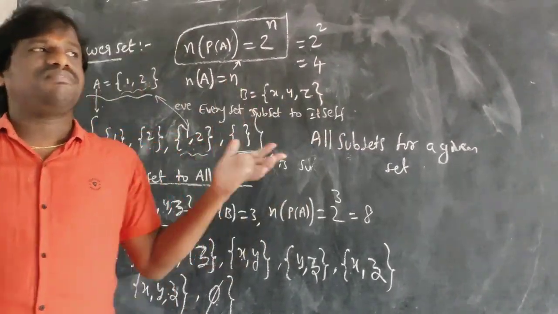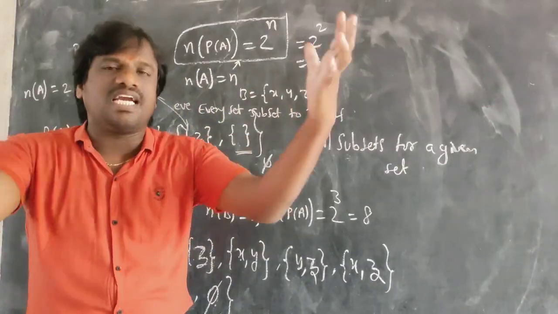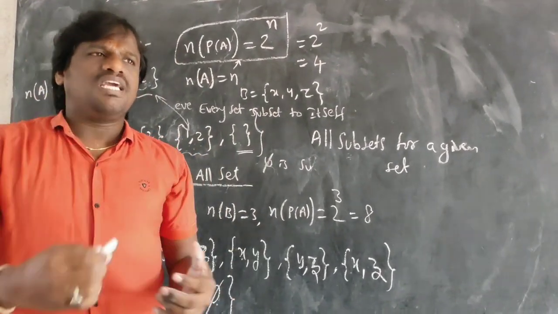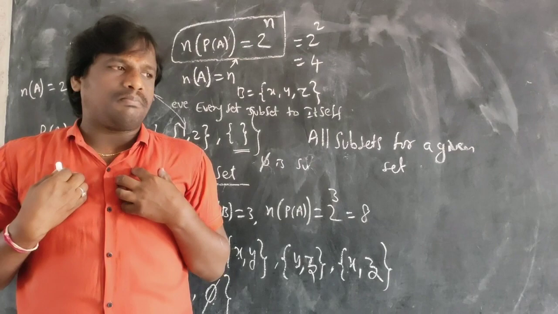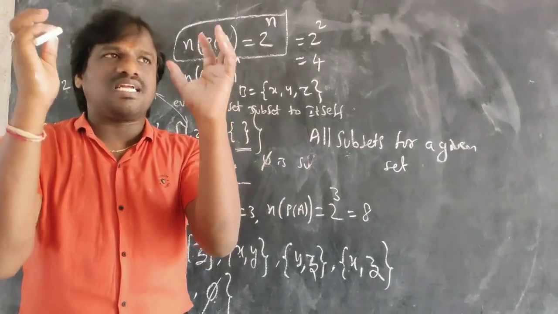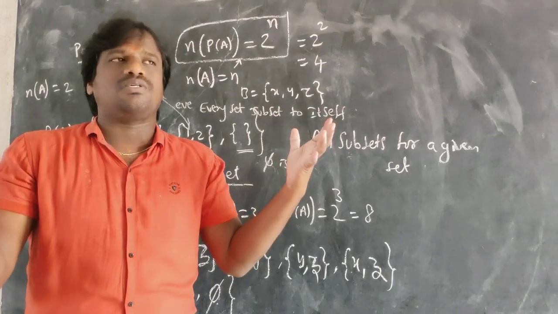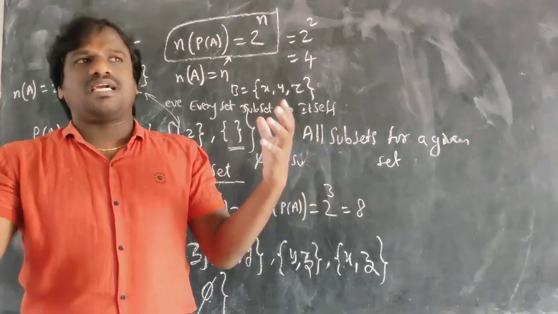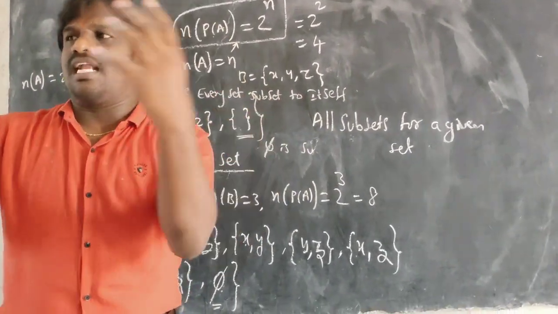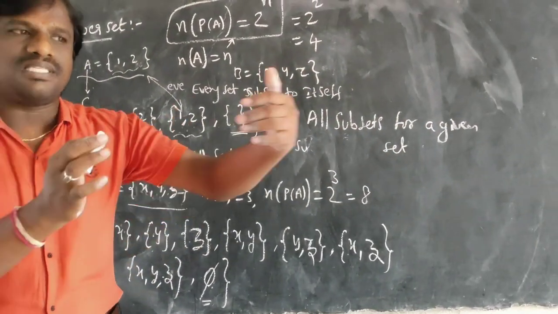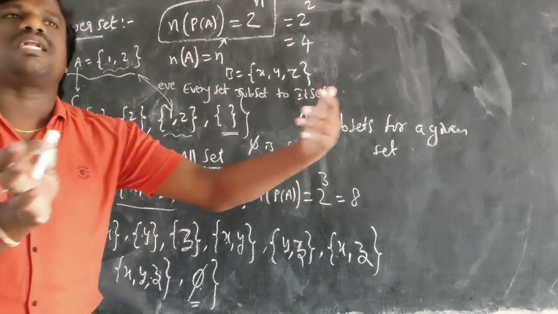Why do we take the null set as a subset? Suppose I am taking any collection. In that collection I may get some output, some elements, and sometimes I won't get elements.